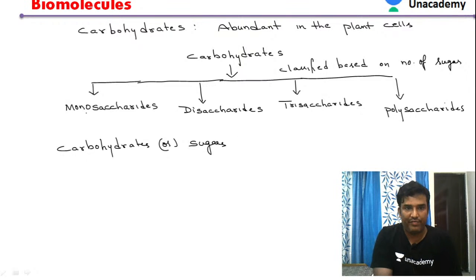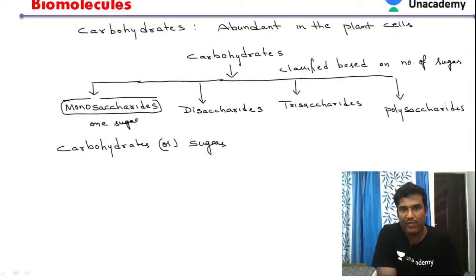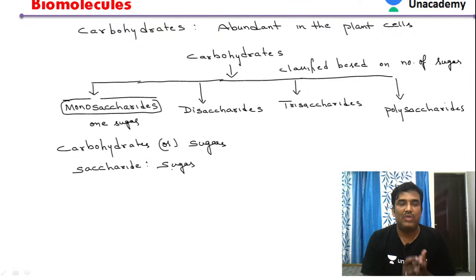If a carbohydrate is made up of only one sugar, it is called a monosaccharide. The term saccharide means sugar. So the carbohydrate with one sugar is called a monosaccharide.